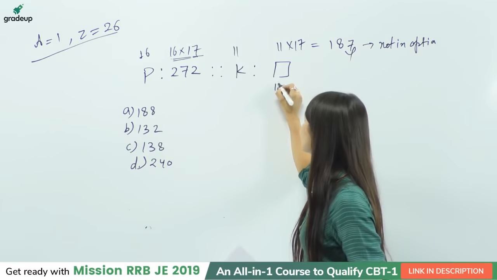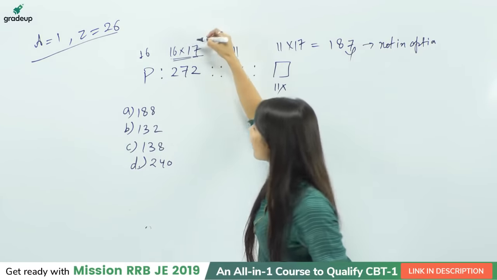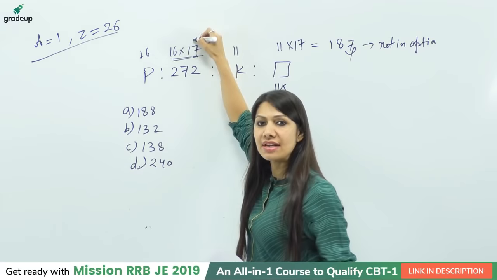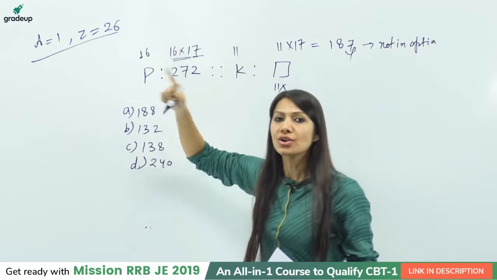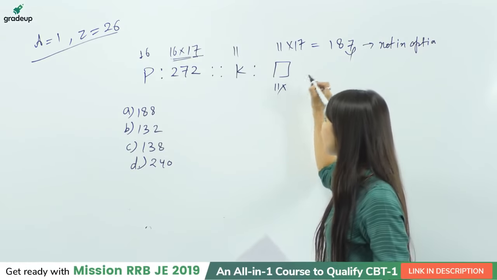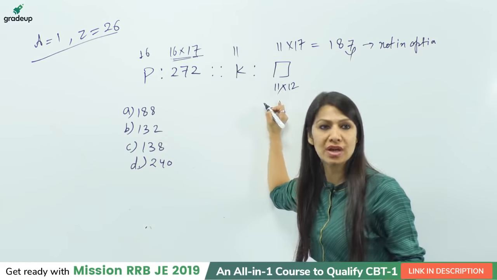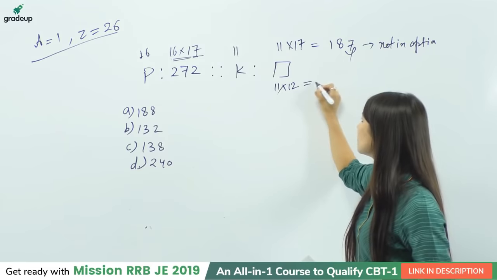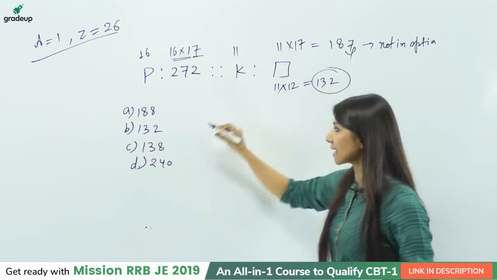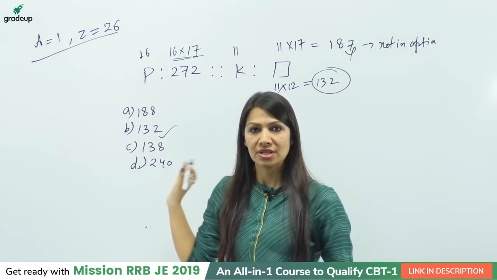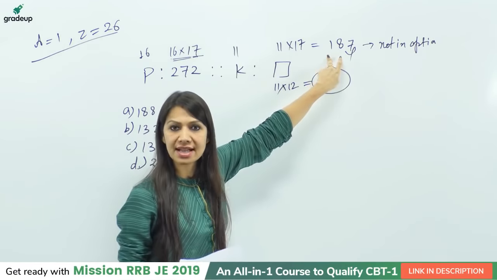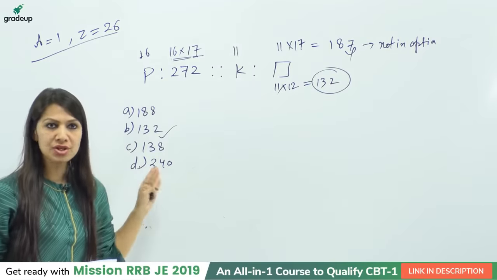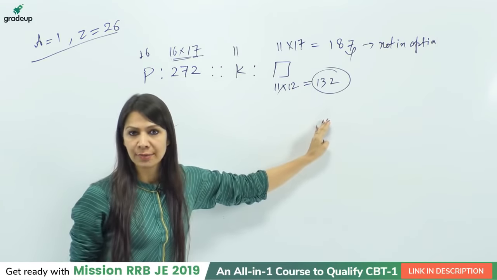Why am I multiplying 16 and 17? Because 17 is the next number which comes after 16. In a similar way, the next number which comes after 11 is 12. So 11 and 12 multiplication will give you 132, which is exactly given in the options. The previous one, 187, is also a right answer, but as it is not an option, I need to think in this way.